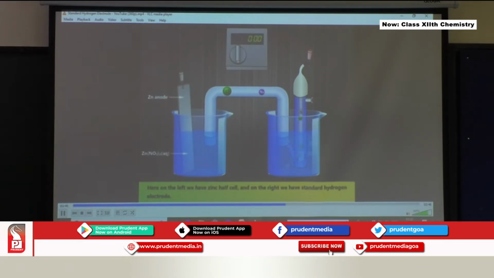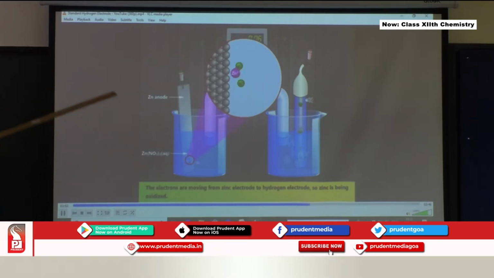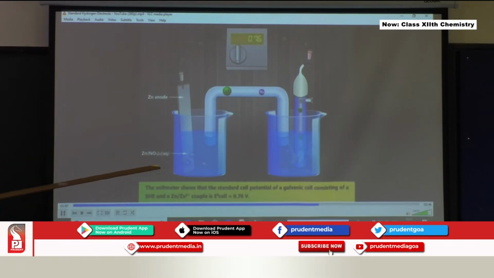Let's try to couple this SHE now with a zinc electrode to find out the cell potential of the zinc electrode. Zinc is undergoing oxidation here, and H plus ions are accepting the electrons and undergoing reduction over there, and the value shown is 0.76. Because the potential of SHE is 0, the value comes out for zinc as minus 0.76.